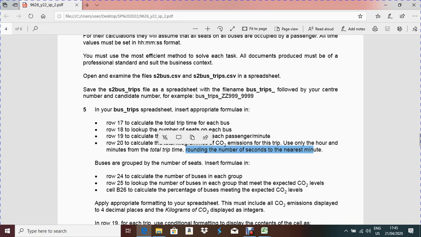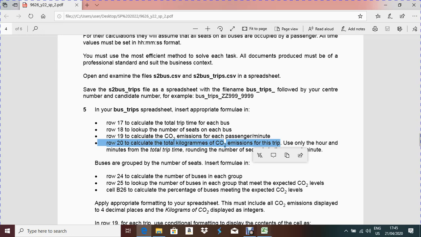First, what we will do, we have to find out row 20, calculate the total kilograms of carbon dioxide emission for this trip. You understood this question? Row 20, calculate total kilograms of carbon dioxide emission for this trip. Use only the hour and minute from this total trip time. So we cannot add hour and minute together. We have to convert this into minutes, right?